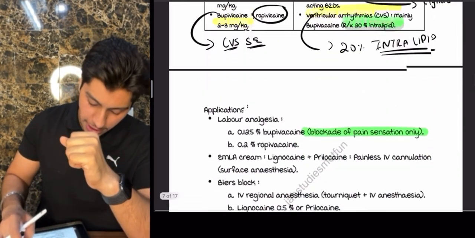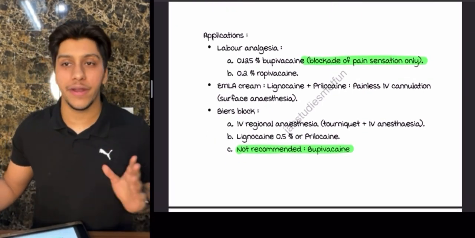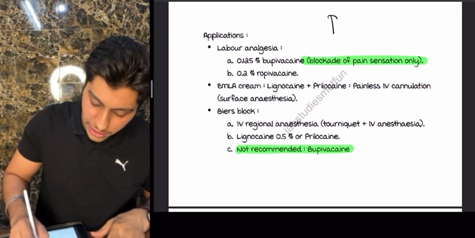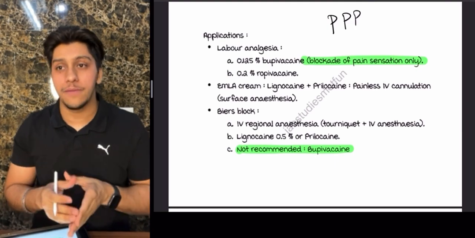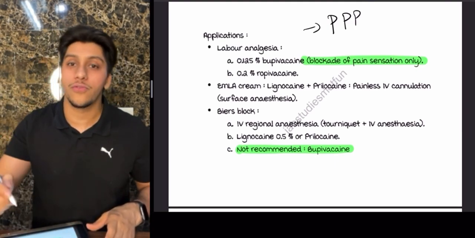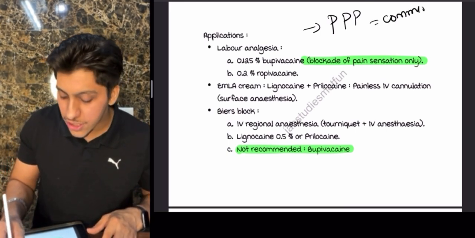Next, doctors, if you will talk about the application of local anesthetics, you can use it in labor anesthesia. Now, in labor pain, you know that the 3 P's which are there. What are the 3 P's? You will tell me what are the 3 P's, because in obstetrics this is very important. They will ask you the P's, and out of A, B, C will be there and D will not be. Which of the following are 3 P's except? So make sure you comment below.